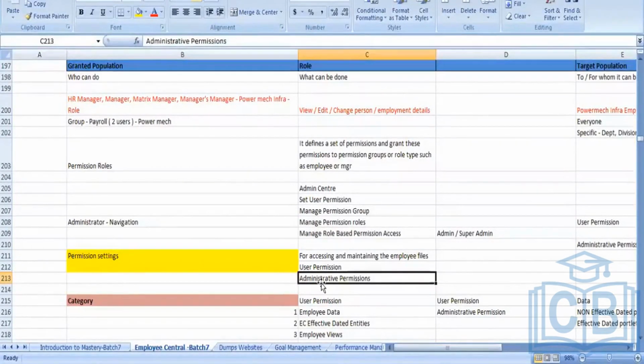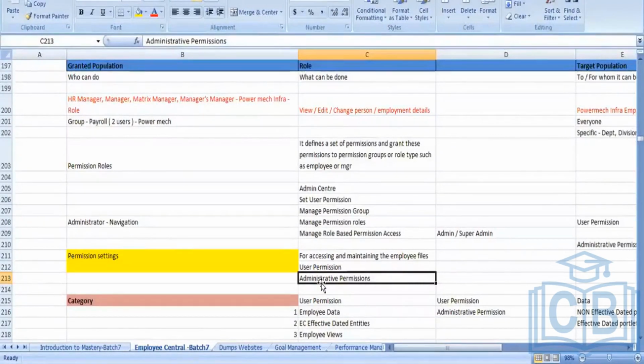Certain categories are there. These categories depend upon various modules, like calibration. Then you have performance management.